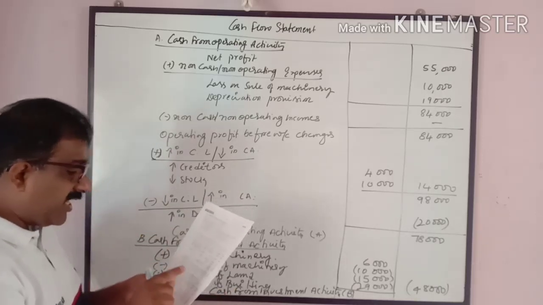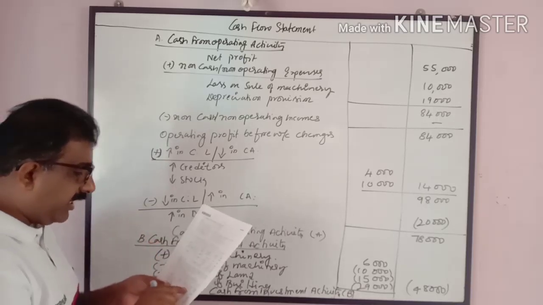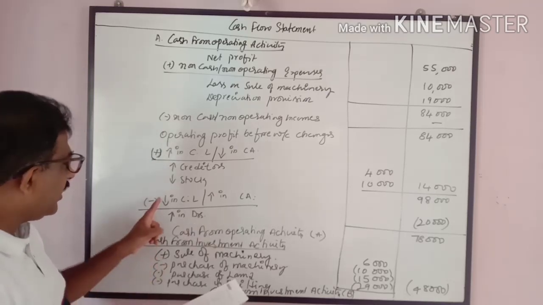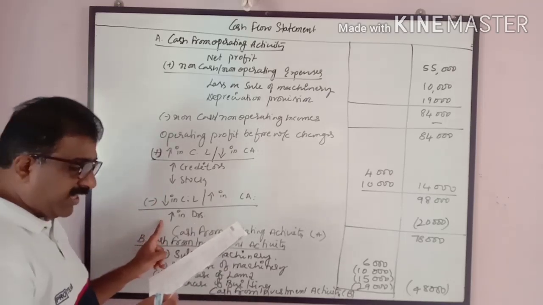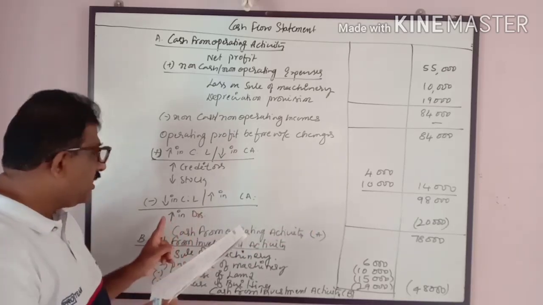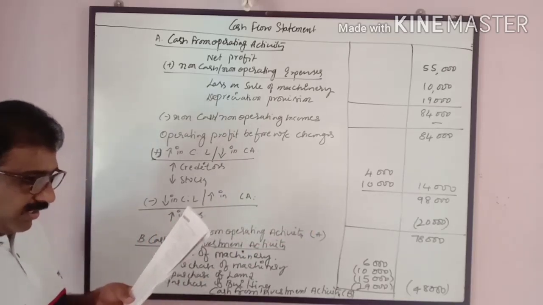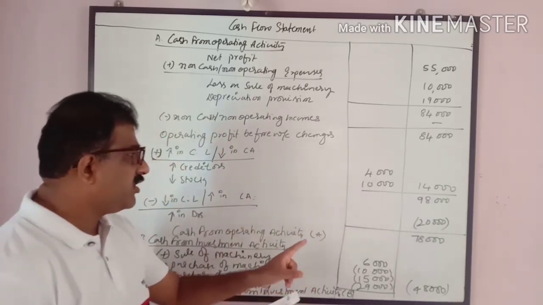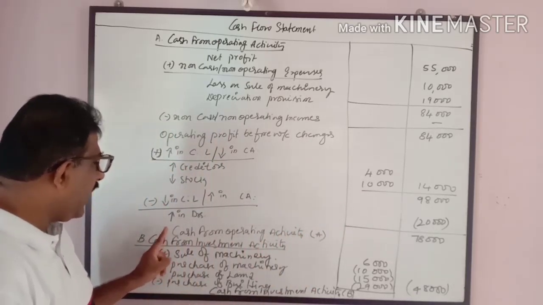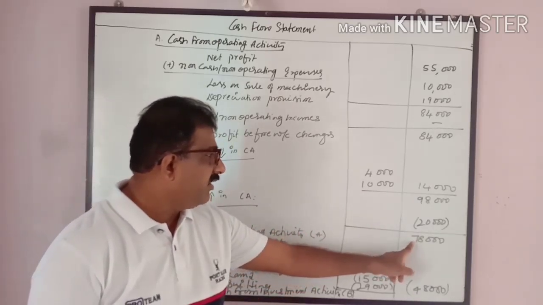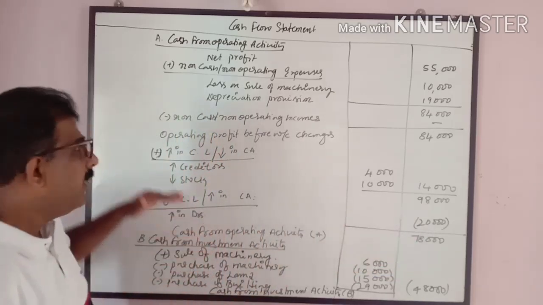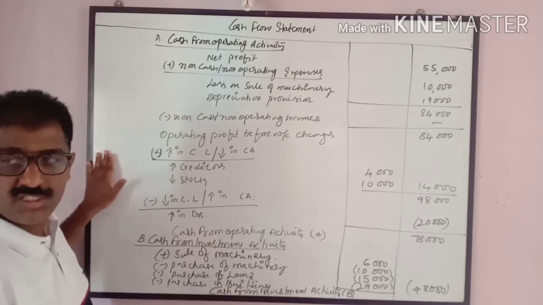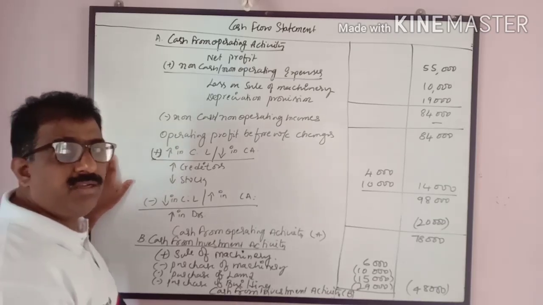On the asset side, except cash, all the rest we have to take. Debtors 40 to 60,000, so it is increased. When current assets are increasing, it is an outflow of cash. 20,000 is increased, it is to be minus. And stock 45,000 to 35,000, decrease in stock by 10,000, inflow of cash. Now the final answer, cash from operating activity A is 78,000. Part A is nothing but the combination of the P&L adjustment account and the schedule of changes in working capital, whatever you prepare in the fund flow statement.